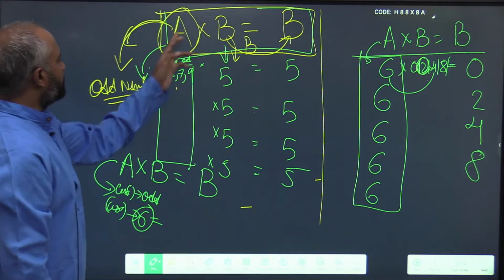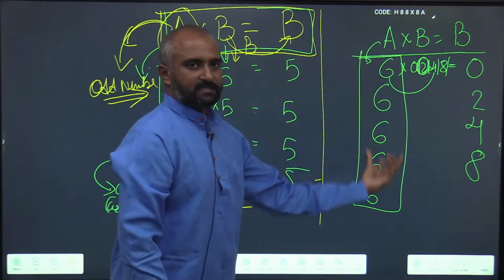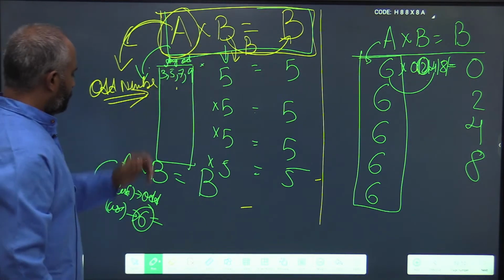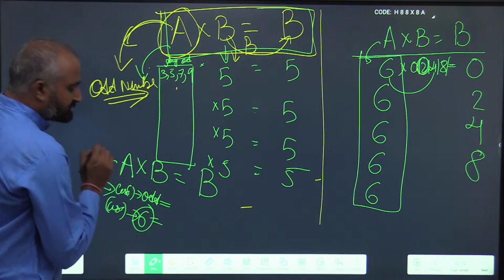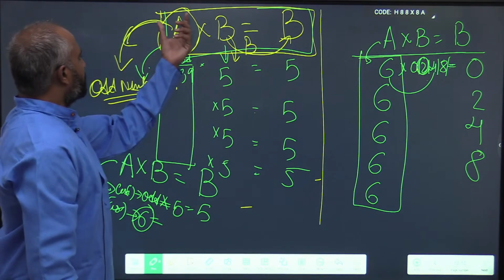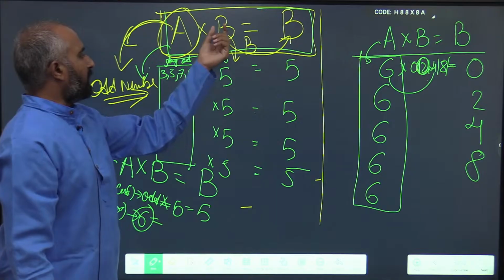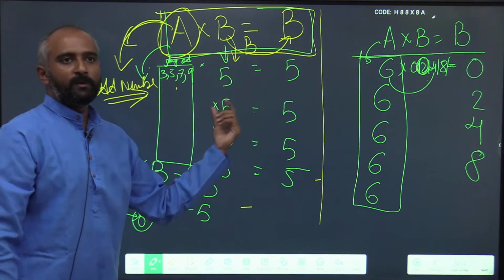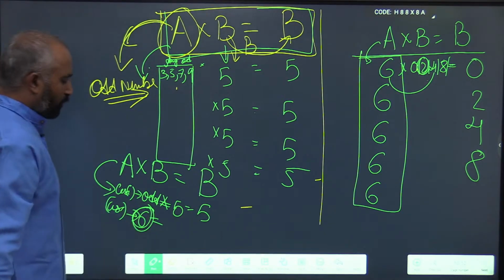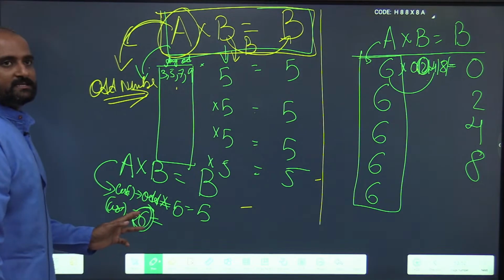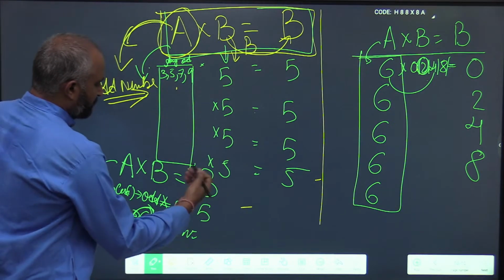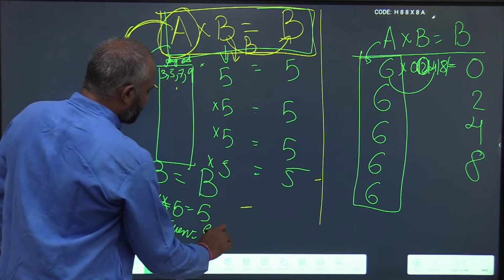In case A is an odd number, B will obviously be 5. If A is an odd number, the value of B is definitely going to be 5. Next, in the case where A is 6, your B has to be an even digit and it will result in the same even digit itself.